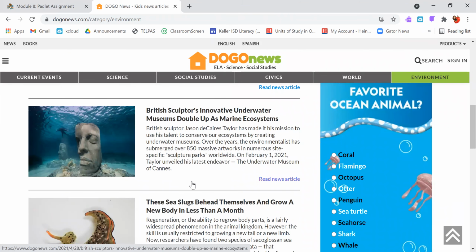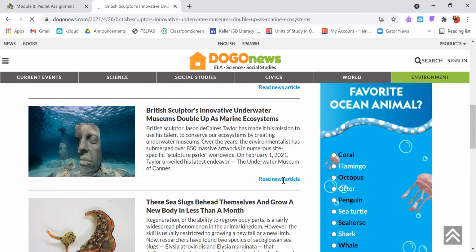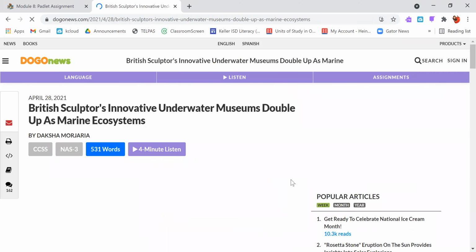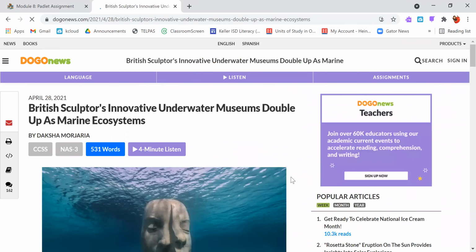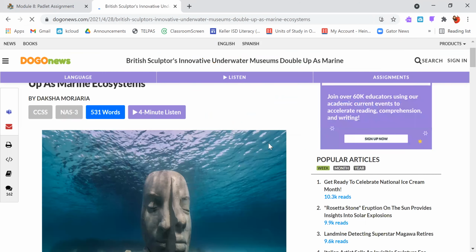Oh, like this British sculptor's innovative underwater museum doubles as a marine ecosystem. So there's like an underwater museum. How neat is that? They can choose to read the news articles. Now, it does say that you could do the 4-minute listen here.